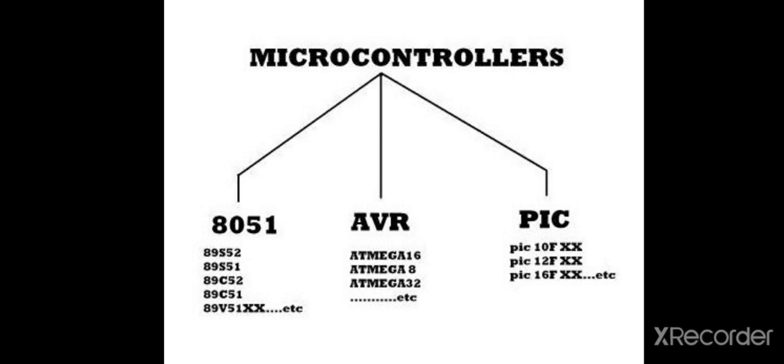Then according to family, the microcontroller parts: first, the 8051 family. In the 8051 family there are 89S52, 89S51, 89C52, 89C51, 89V51. These are the types of microcontroller available in the 8051 family. Then in the AVR family, Atmega16, Atmega8, Atmega32, etc. Then in the PIC microcontroller family, PIC 10F series, PIC 12F series, and PIC 16F series, etc.